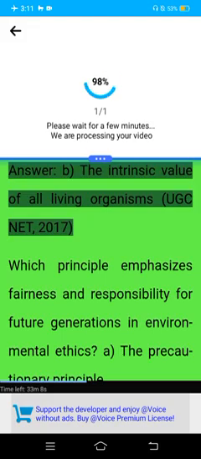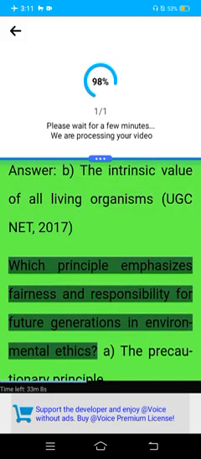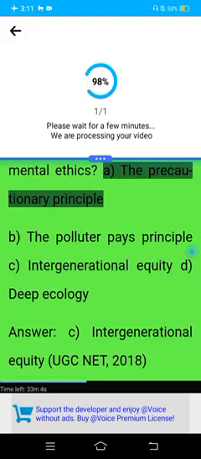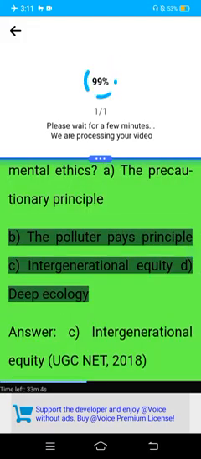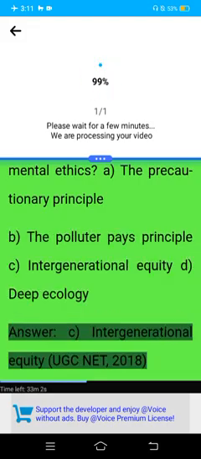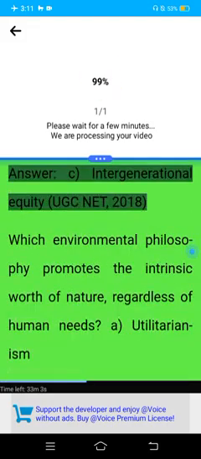UGC NET 2017. Which principle emphasizes fairness and responsibility for future generations in environmental ethics? A. The precautionary principle. B. The polluter pays principle. C. Intergenerational equity. D. Deep ecology. Answer: C. Intergenerational equity. UGC NET 2018.